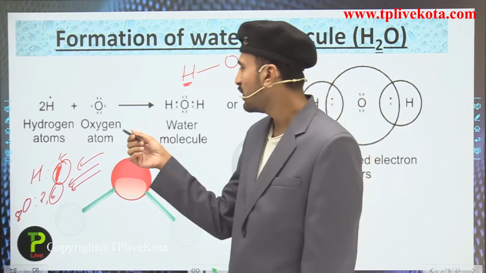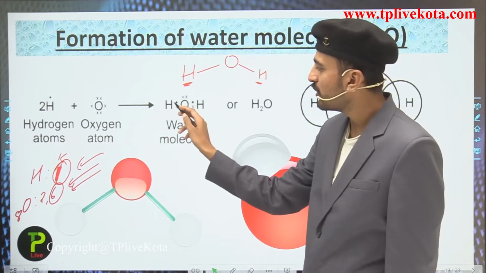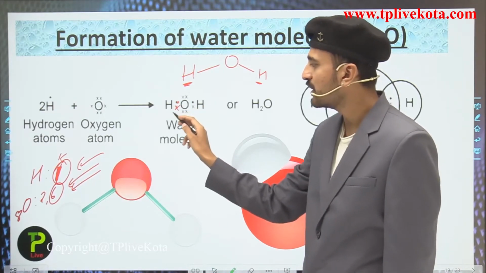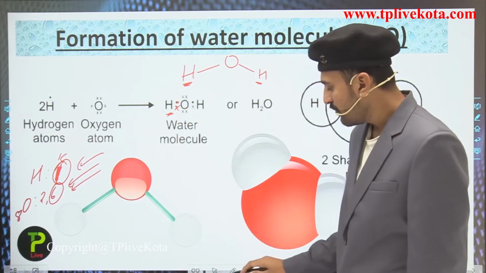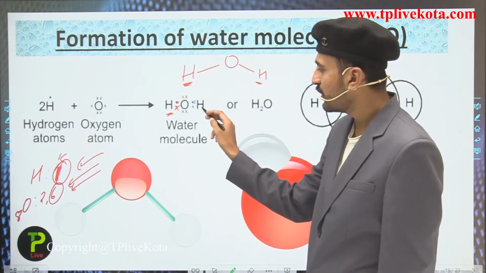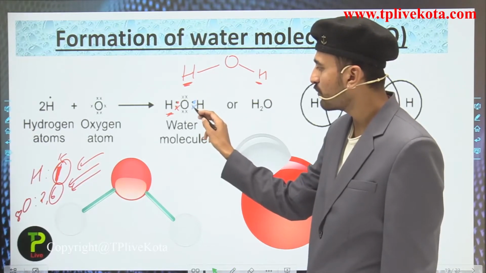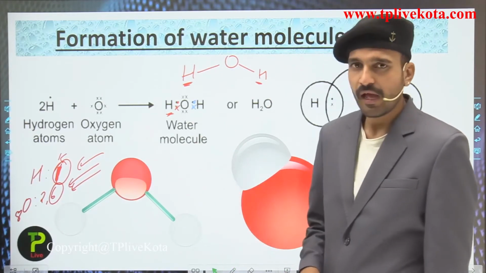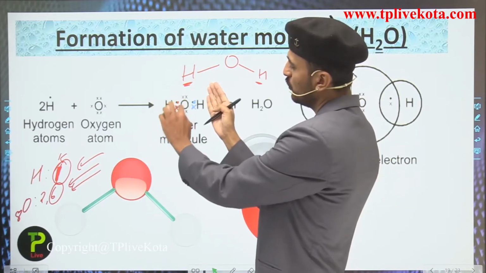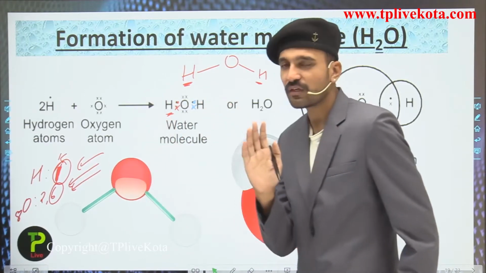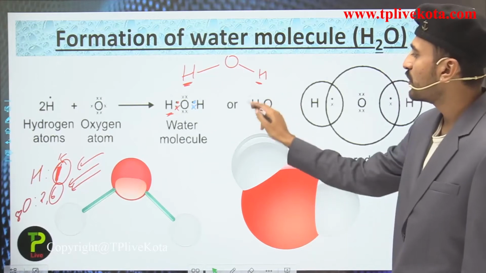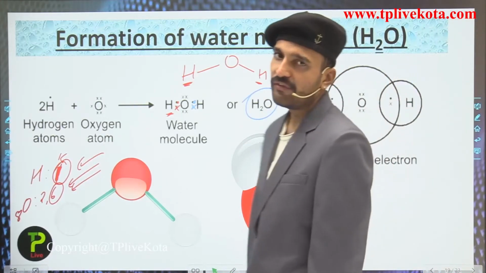So for that, students, look over here. You can see the hydrogen has put its 1 electron for the sharing. Similarly, the oxygen has also put its 1 electron for the sharing with this hydrogen atom, while oxygen has put its 1 electron for the sharing with this hydrogen atom, and this hydrogen has also put 1 electron for the sharing with this oxygen atom. So around the oxygen, you can count a total of 1, 2, 3, 4, 5, 6, 7, 8 electrons. It means that the octet of oxygen is also completed. So here it is represented by H2O.